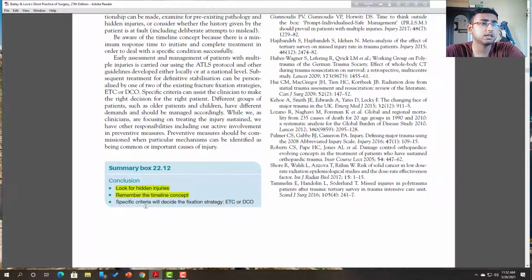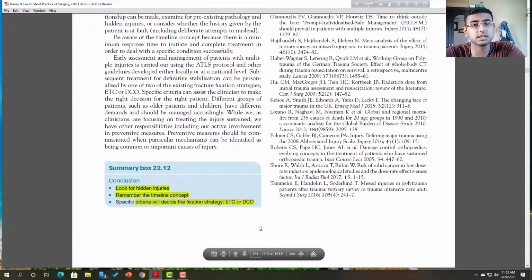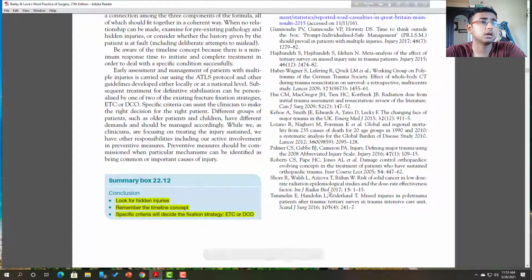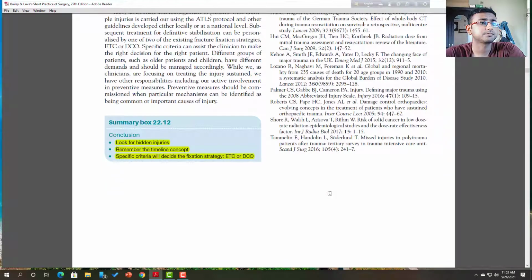Specific criteria will decide fixation surgery, like damage control surgery or early total care. If early total care is needed, then you can manage that person in that way, or if damage control is needed, the patient goes directly to surgery, and the damage control must be maintained by you. So that is all we gathered from this chapter.